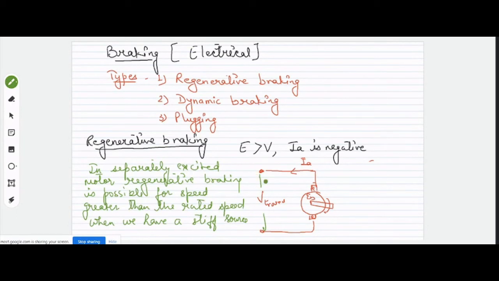But if we are having a stiff source, that means we don't have any control over this voltage. So for regenerative braking, the speed of this motor should be higher than the rated one, so that this condition can be satisfied, right? So there are two ways to satisfy this. Either you run your motor at a speed higher than the rated speed, or you lower this voltage, right? I think it's very clear. Is this clear, bachcho? Yes, sir.